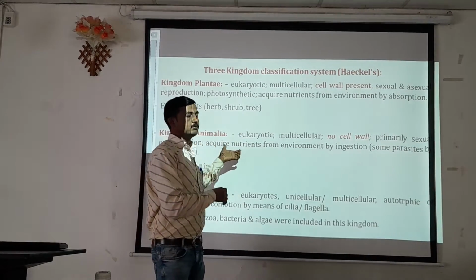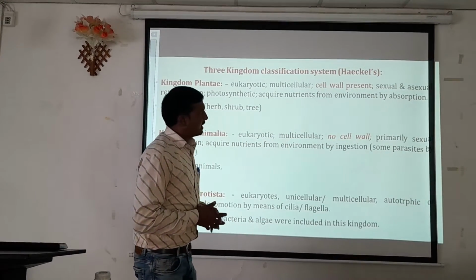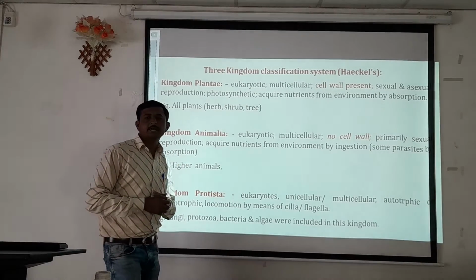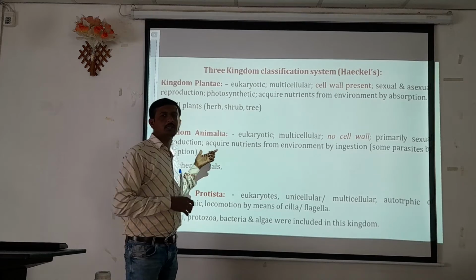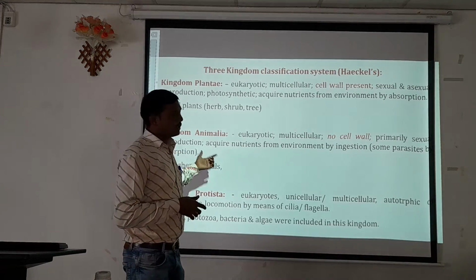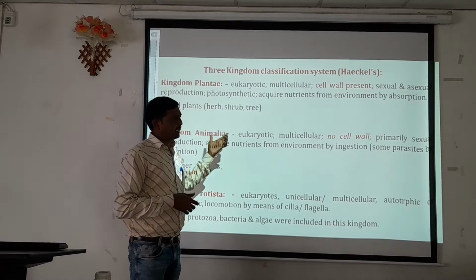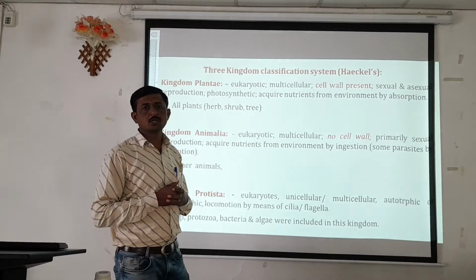So these are the organisms categorized into kingdom Animalia. Primarily, sexual reproduction is carried out in these organisms, so they are classified into kingdom Animalia. They reproduce by means of sexual reproduction, with an absence of asexual reproduction.